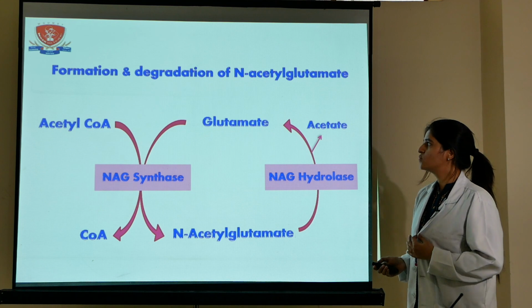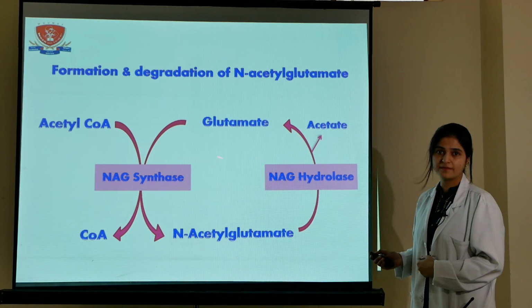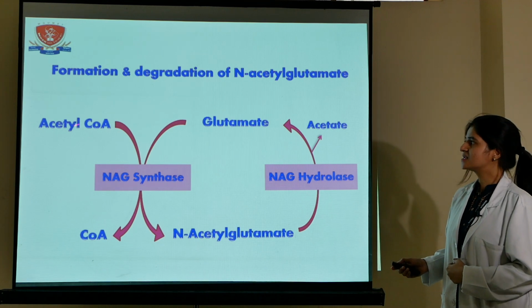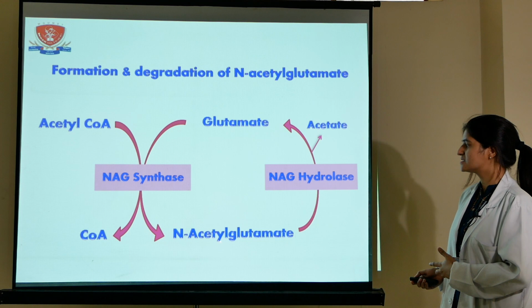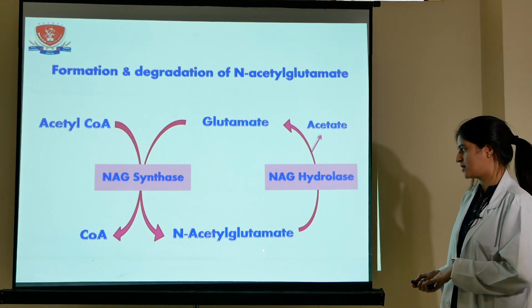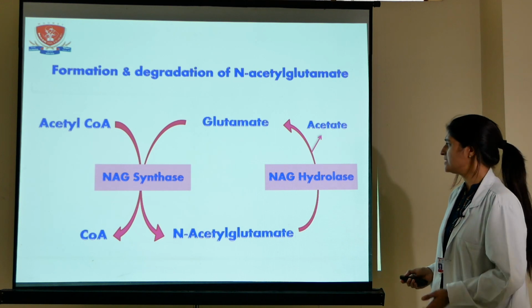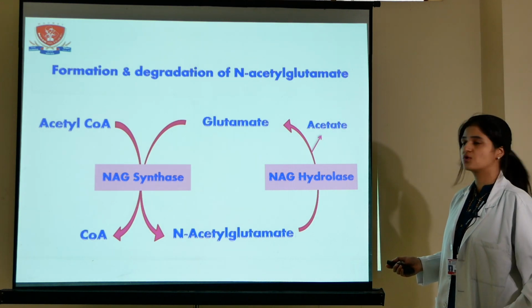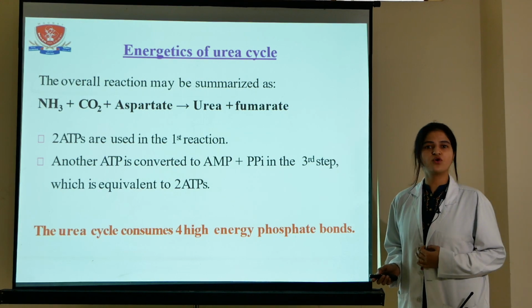This N-acetyl glutamate is formed with the help of acetyl CoA and glutamate. Here, when acetyl-CoA condenses or combines with glutamate, it results in the formation of N-acetyl glutamate (NAG), and CoA is released with the help of the enzyme N-acetyl glutamate synthase. Now the next is the energetics of urea cycle.